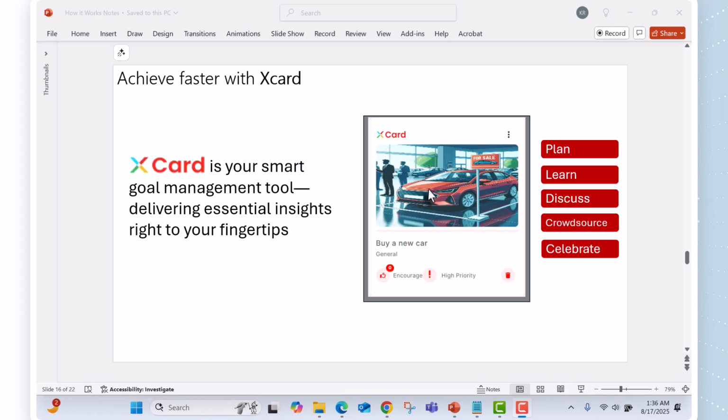It also generates images and automates tasks so that you achieve faster without compromising the quality of your work. And Xcard has four sections: plan, learn, discuss, crowdsource, celebrate. Let me explain how easy it is.